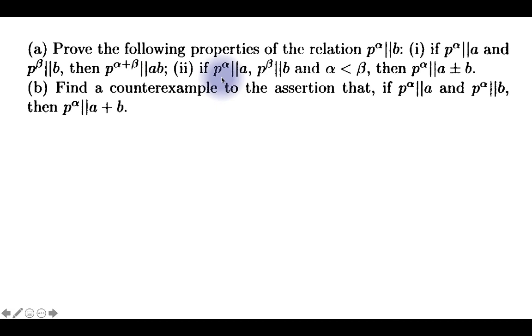The next property is if p raised to alpha exactly divides a, p raised to beta exactly divides b, and if alpha is less than beta, then p raised to alpha exactly divides a plus or minus b.